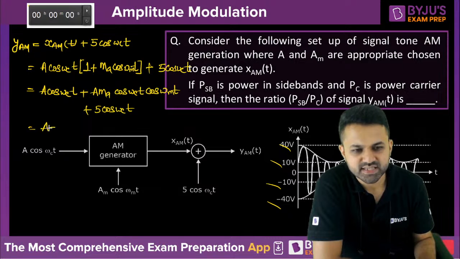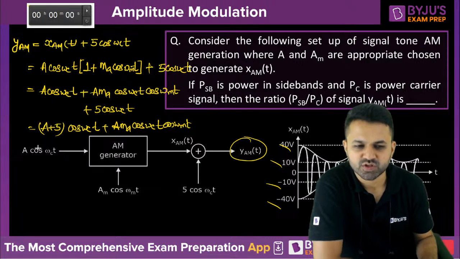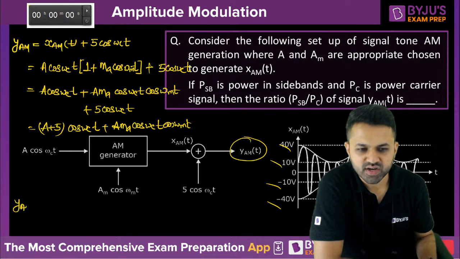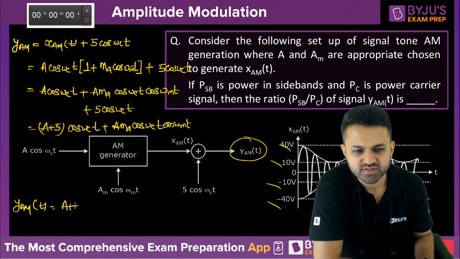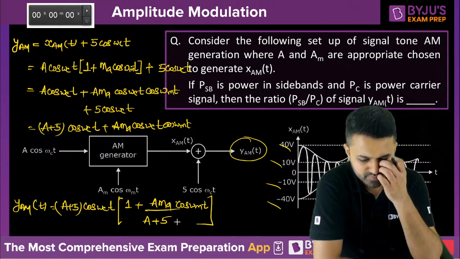So you can see that this is A plus 5 cos omega ct and A into ma cos omega ct and cos omega mt. Because the output waveform is also AM, how can you convert it into the standard AM expression? We have to take A plus 5 common, and ma upon A plus 5, that is cos omega mt, right?